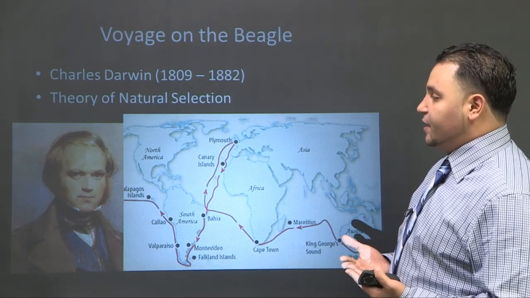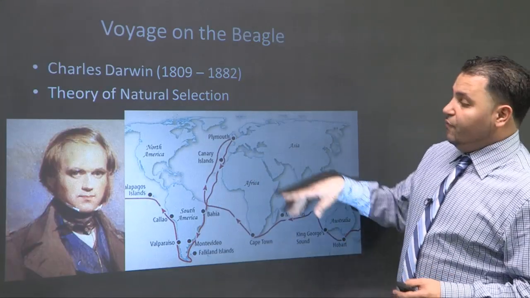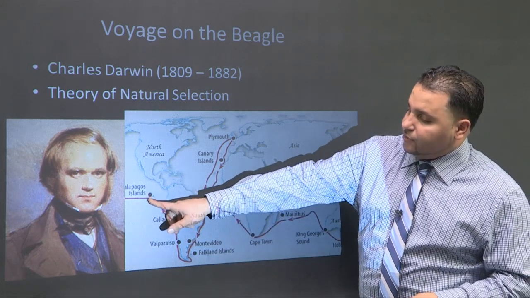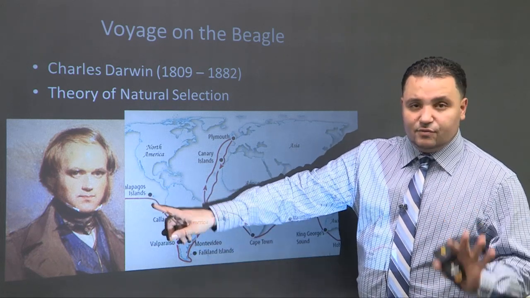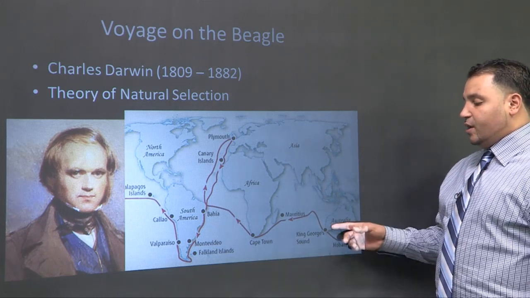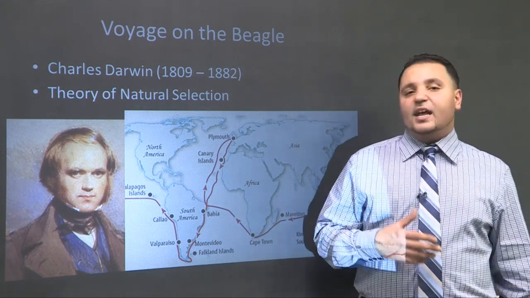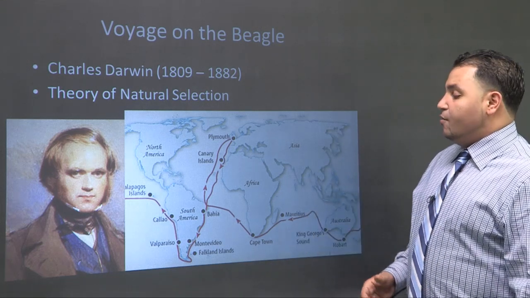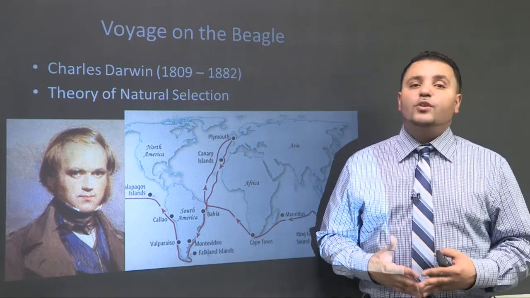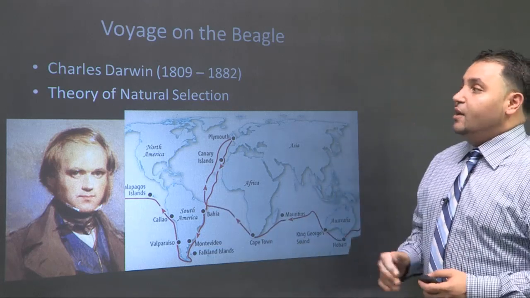All right, now our wonderful guy Darwin. Here is the path that he took. So starting out over here at Plymouth in England, we're moving on, and he goes through South America. Right around here are the Galapagos Islands, where a big significant piece of his research was done. But don't get me wrong, he also stopped over here at Hobart, Australia, King George Sound. He saw some of the wackiest organisms that anybody had ever seen over there in Australia. Remember, he was a naturalist, which meant he studied nature. He was only 16 years old, maybe spending about 8 to 10 years on the boat and coming back as a man.